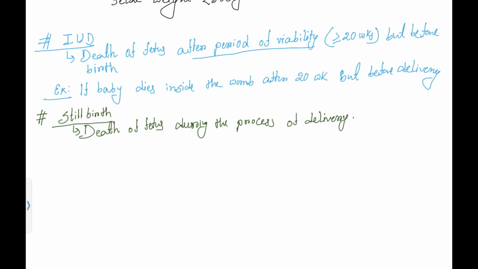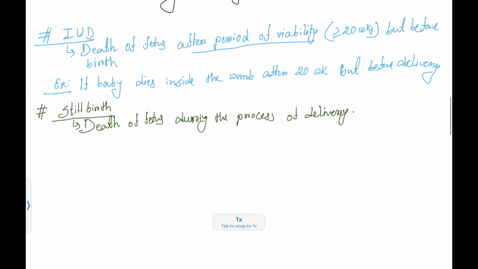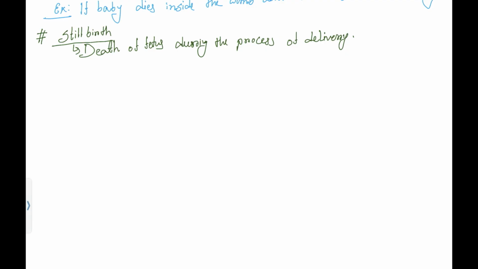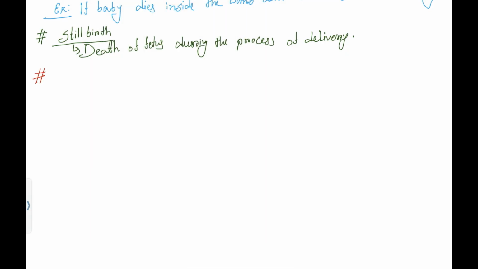During the process of delivery, if the fetus dies, then we will call it stillbirth. So you should know the definitions: abortion means termination of pregnancy before 20 weeks. IUD, intrauterine death, is death of the fetus at more than or equal to 20 weeks, after the period of viability. And stillbirth means death of the fetus during the process of delivery. Now the fourth concept, preterm delivery.